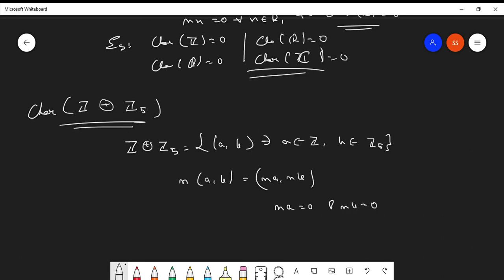See, obviously, if you take n equals to 5, then nb elements will all be 0. But there is nothing you can say about the na element. So there basically exists no such positive integer n for which n times (a, b) will become 0. So that means the characteristic of this particular set is 0. Whenever you have Z additive something, because characteristic of Z is 0, you can verify in this way that the characteristic of that set will be 0. Is it clear?